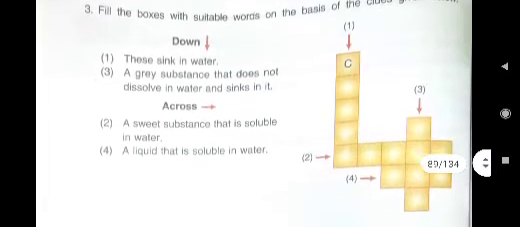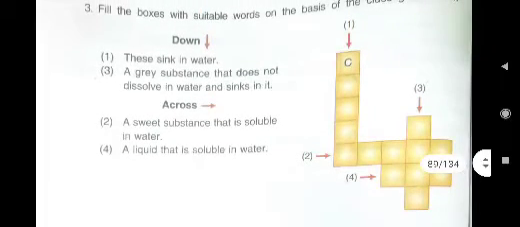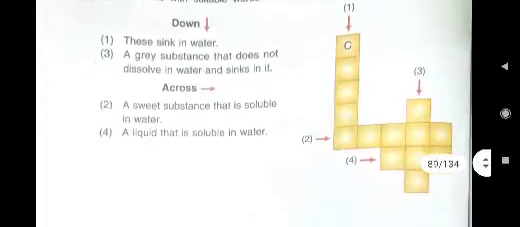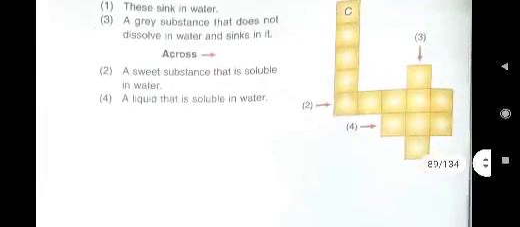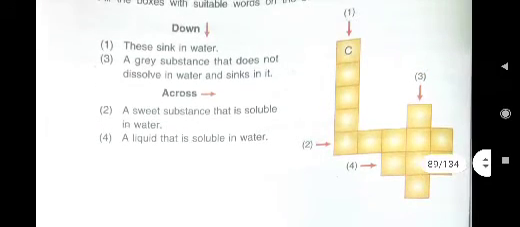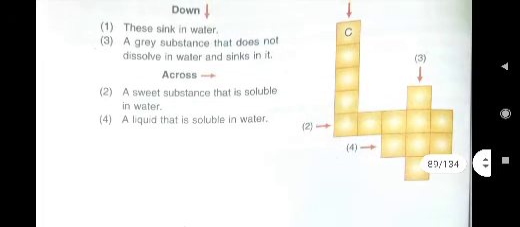Understood or not? Here is the grey substance that you have not written. I told you that I will tell you later on. A grey substance that does not dissolve in water and sinks in it. Here we will write sand, S-A-N-D. First one will be coins. Second one will be sugar. Third will be sand. And fourth will be ink. So I hope it is clear to all of you. So in this way you have to write it in your book.